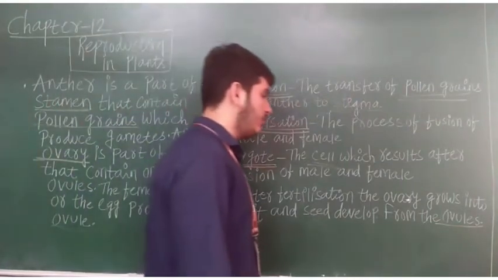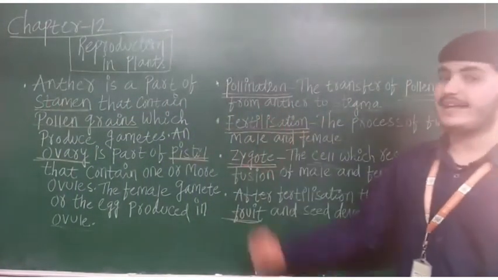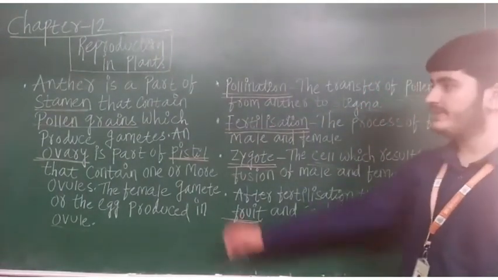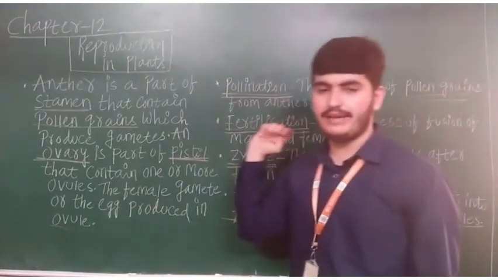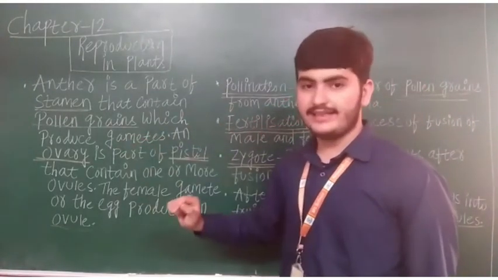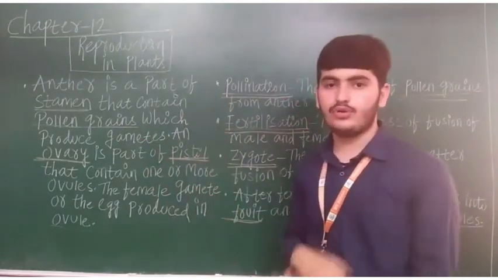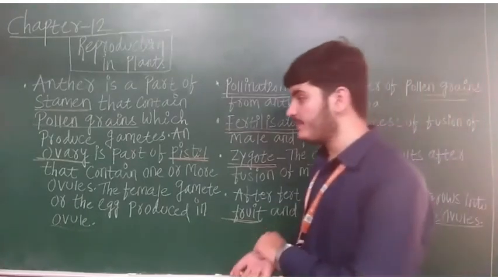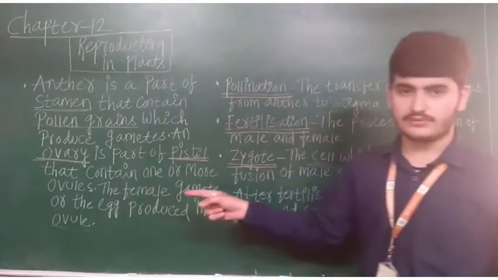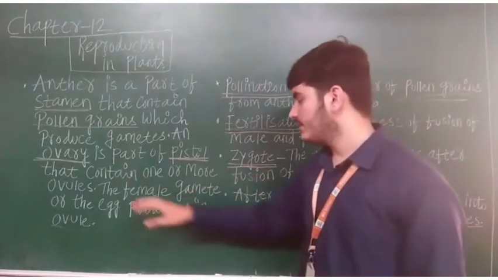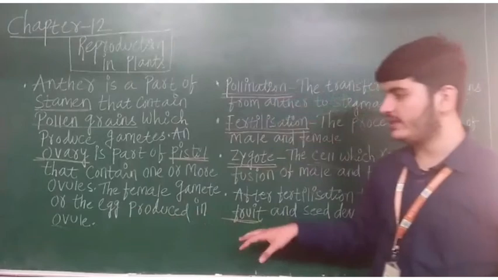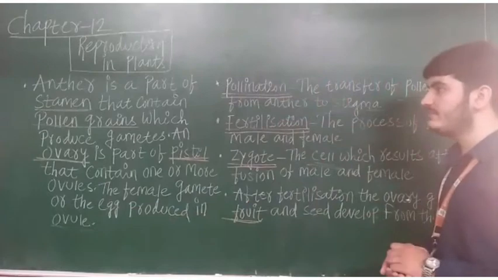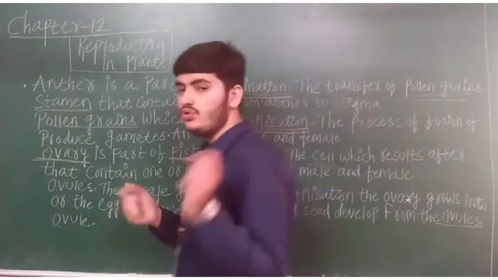Let's see again what is there in the whole. Anther is a part of stamen that contains pollen grains which produce gametes. Anther is a part of what? Stamen. They both are the male reproductive organ that contains pollen grains which produce gametes. And ovary is a part of pistil that contains one or more ovules. The female gamete or the egg is produced in the ovules. Where is it produced? In the ovules.